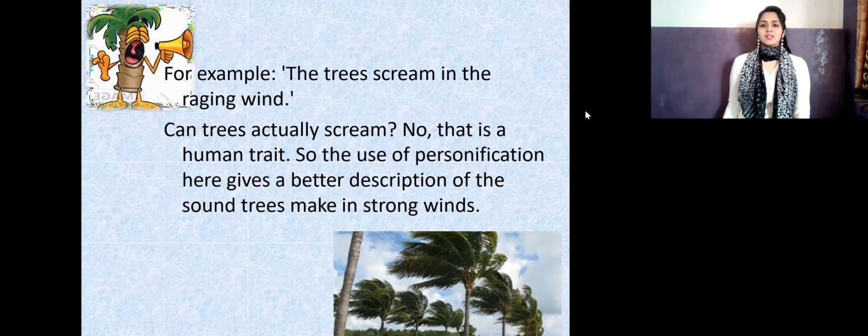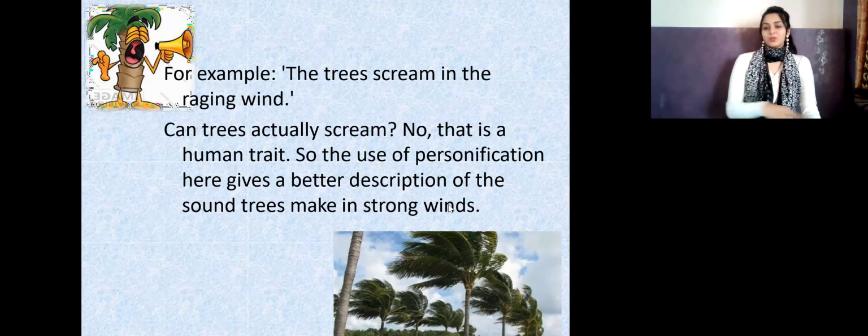Okay. Can trees actually scream? No, of course not. That is a human trait. That means a human quality. So the use of personification here gives a better description of the sound trees make in strong winds, right? The sound. That means they scream.